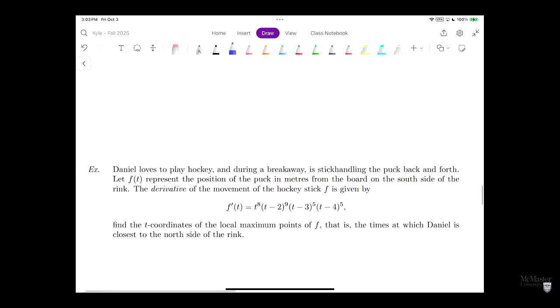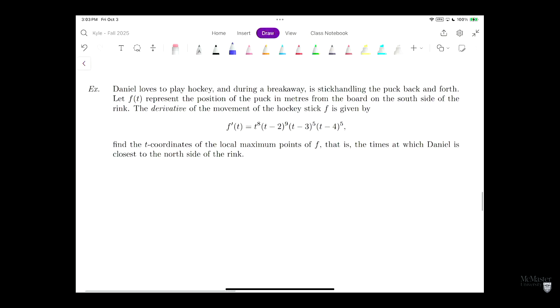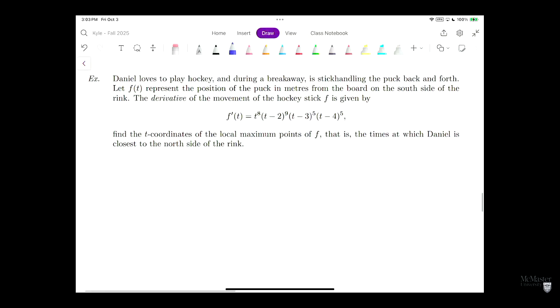Okay, Daniel loves to play hockey. Is Daniel here? How's it going, Daniel? So Daniel loves to play hockey. What position do you play? Center, very good. So you're going to be on a breakaway then.